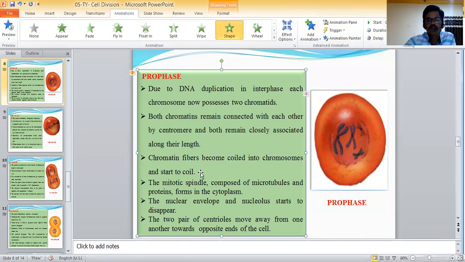The mitotic spindle, composed of microtubules and proteins, forms in the cytoplasm. The nuclear envelope and nucleolus start to disappear. The two pairs of centrioles move away from one another towards the edges of the cell.